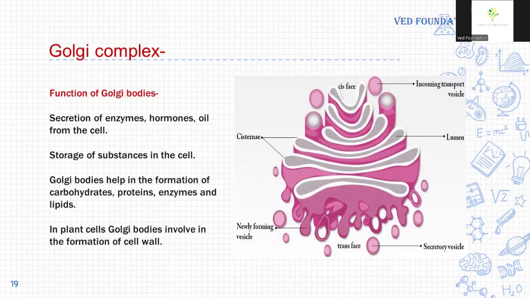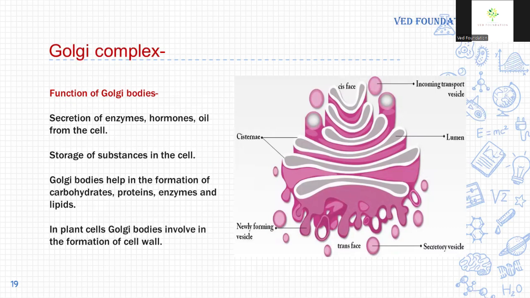Functions of Golgi bodies. Its main function is secretion. Secretion of enzymes, hormones, oil from the cell. Next function of Golgi bodies is storage of substances in the cell. Golgi bodies store different types of substances.